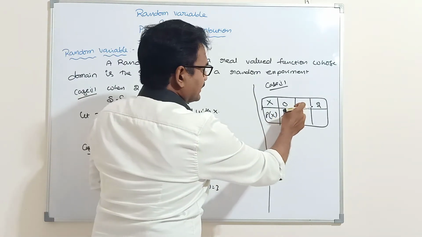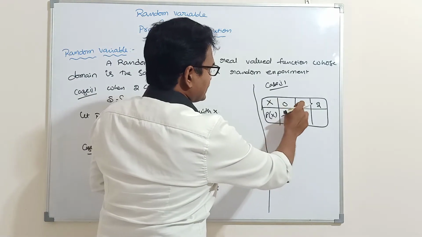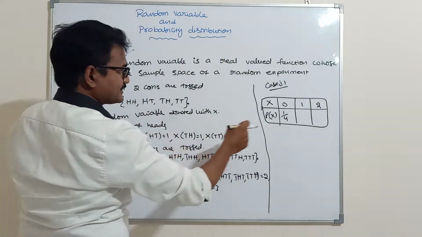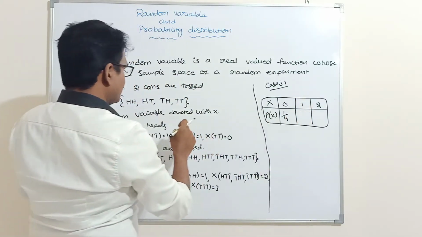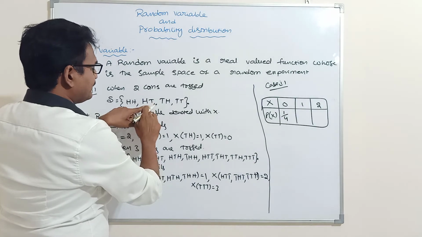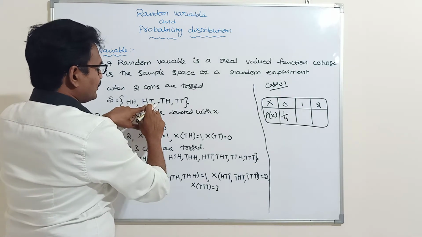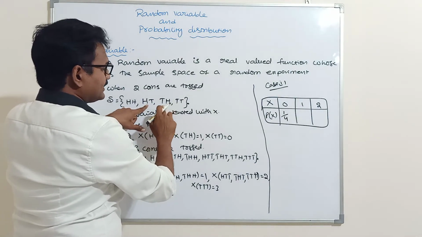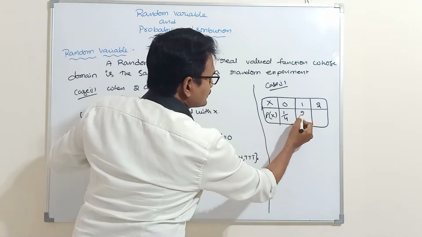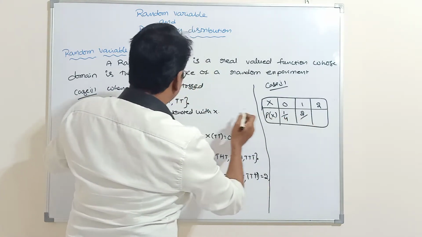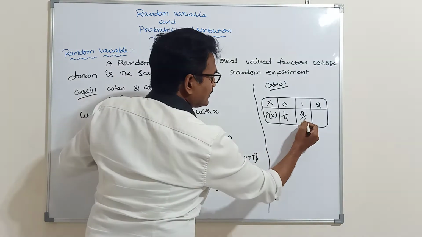Next, what does x denote? Number of heads. Number of heads 1 means this sample point contains one head, and this sample point also contains one head. That's why 2 sample points contain number of heads 1, so 2 out of 4.